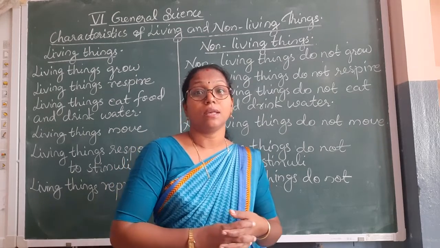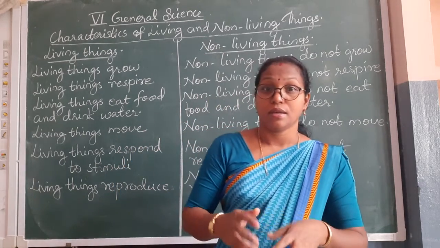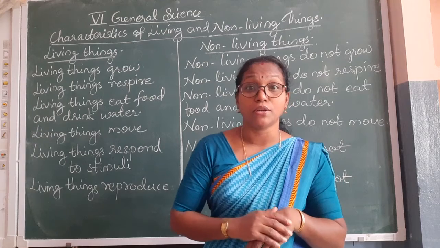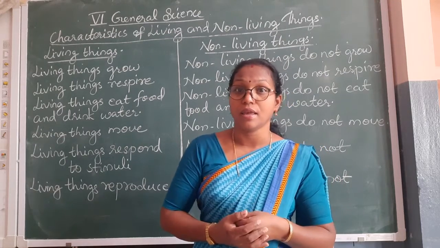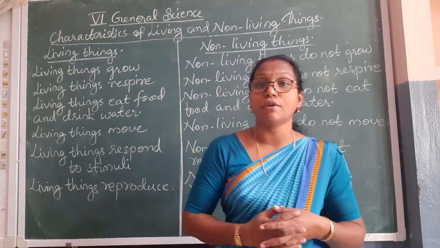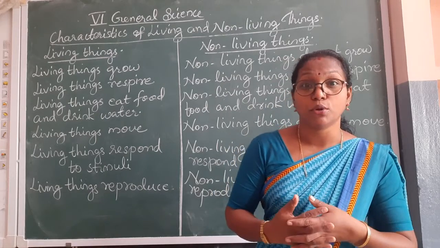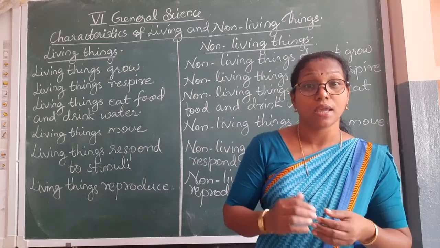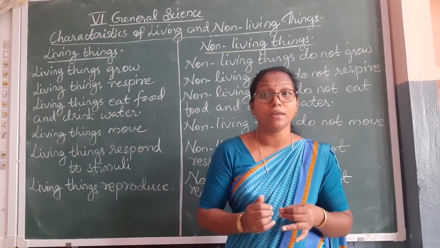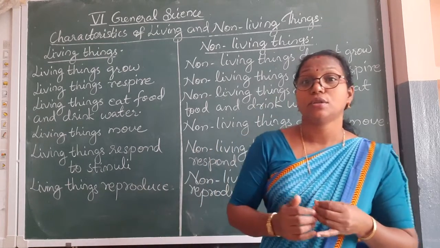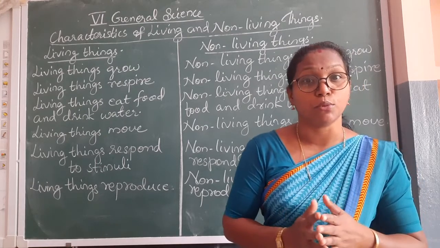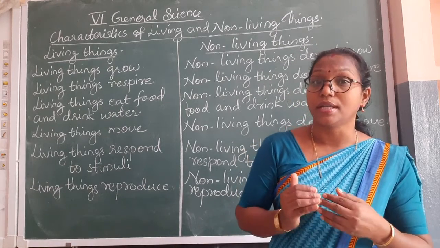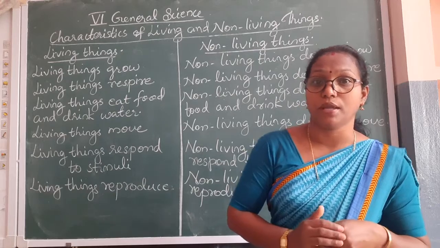Then students, when we have pain due to injury, we cry. So these are examples of a stimulus and the organism responding to it. Heat, cold, pain and touch, all these are stimuli and the living organisms respond to stimuli.